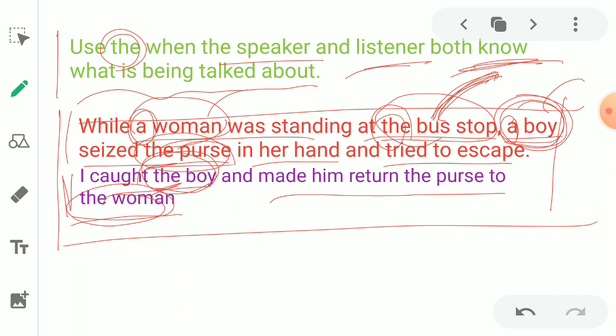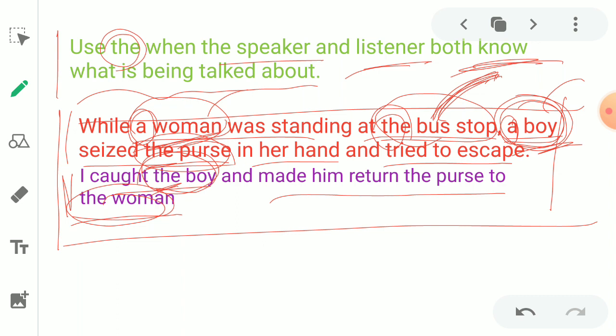Because a woman held it in her hand. That symbolizes I know very well about the purse. That's why "the." But we don't know which woman we are talking about, which boy we are talking about. Got it? "In her hand" says that. So which purse the woman held?